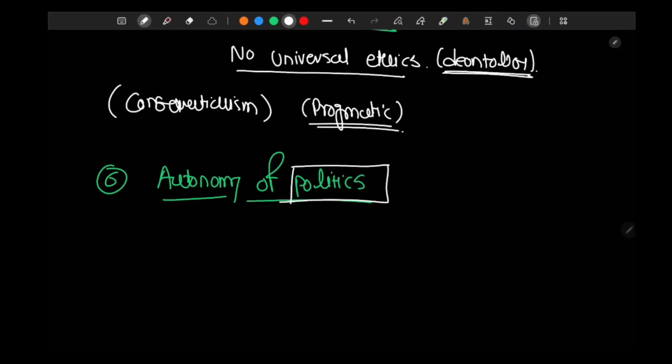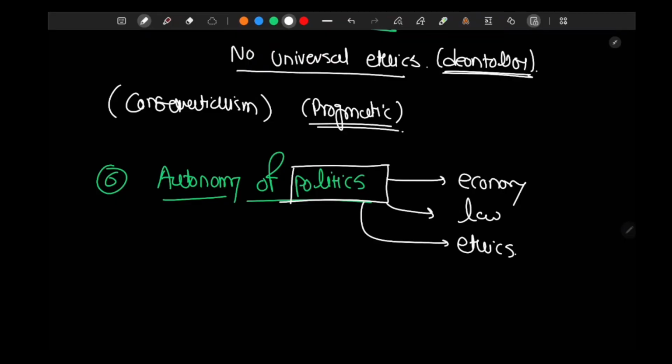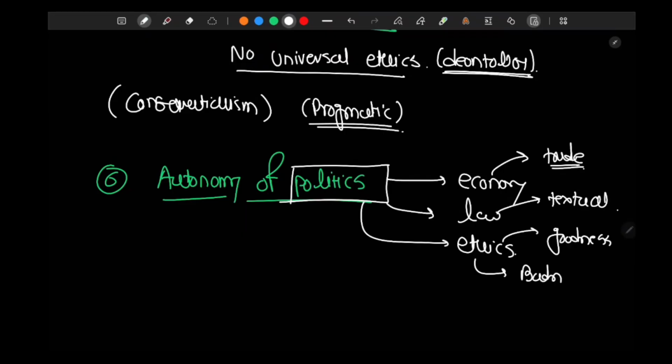Politics is autonomous from. Politics is free from. Politics is not economy. Politics is not law. Is not ethics. Right? Politics is not related to trade. Politics goes beyond trade. Politics is not textual. Politics is contextual. Politics is not ethics. Politics is not goodness. Politics is all that is badness. In international relations, politics is absolute badness.